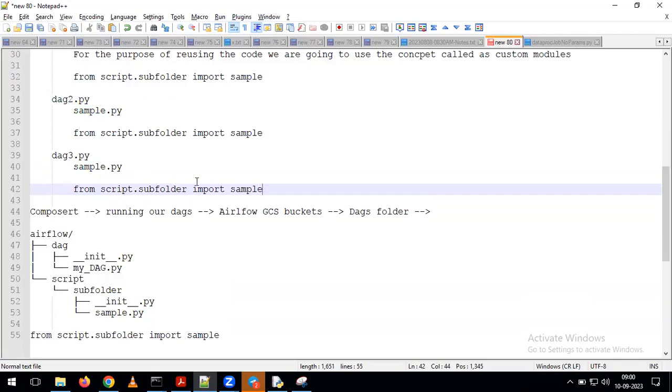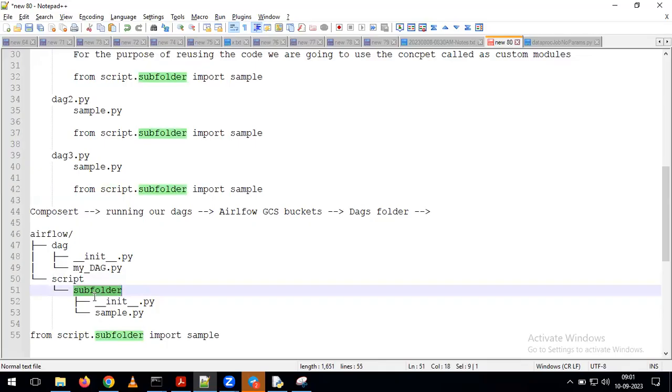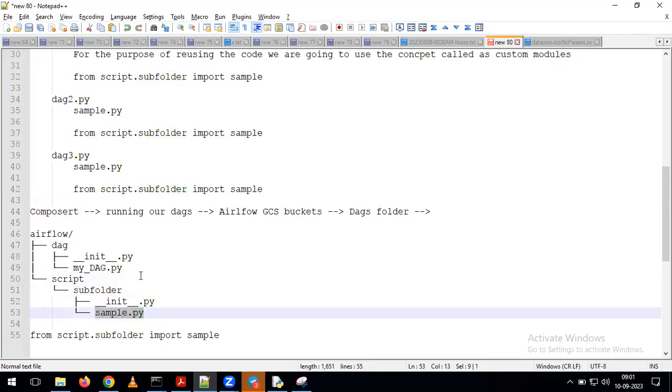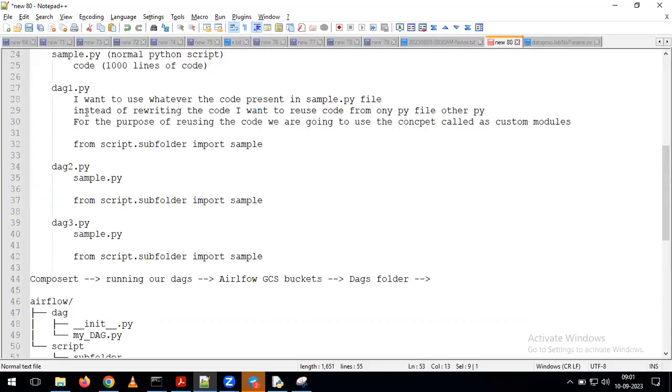In our example, we are keeping our sample.py file in the path called script. Within the script, we have the subfolder. In this path, we are keeping our sample.py file. In this file, we have our reusable code. After putting this file in this path, wherever you want to reuse that code, we just have to give it as from script.subfolder import sample.